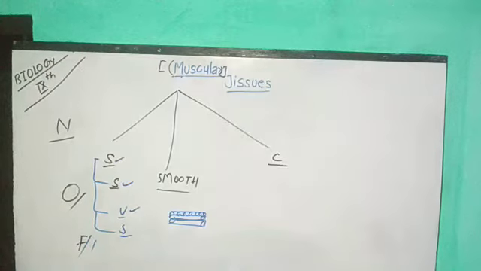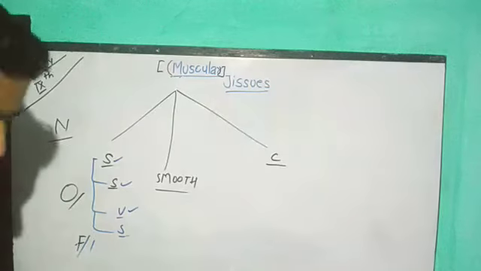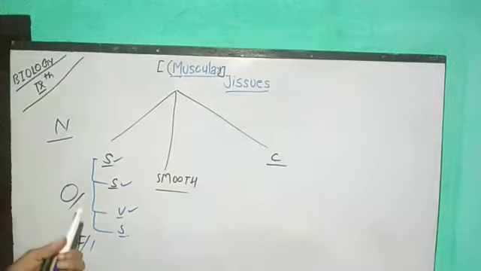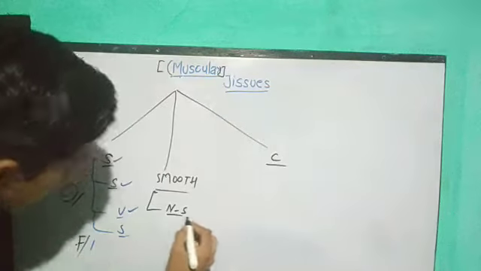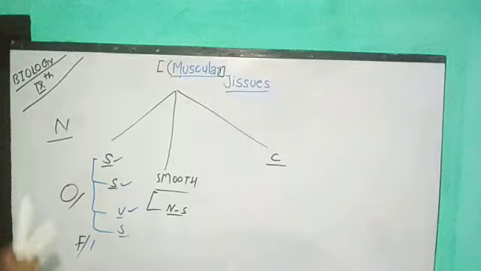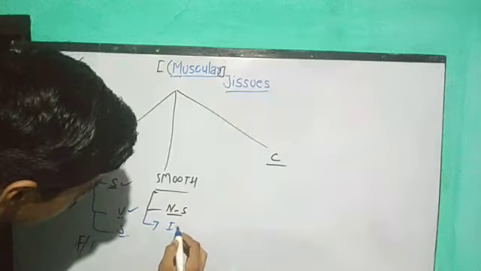So guys, we are going to see smooth muscular tissue. Smooth also has many names. One by one we will go through. The first name given to smooth muscular tissue is non-striated muscular tissue. Why are they termed as non-striated? Just take the opposite of striated, meaning there we do not see so many striations or so many bands.